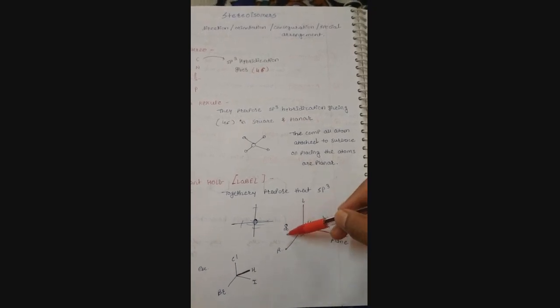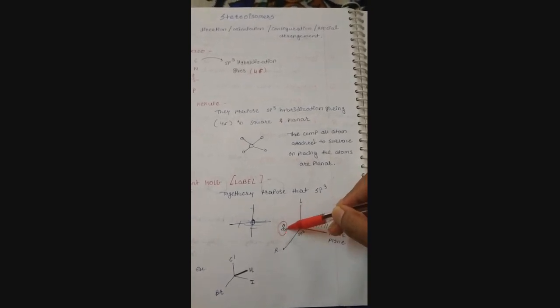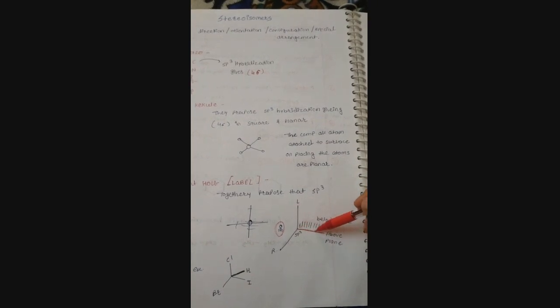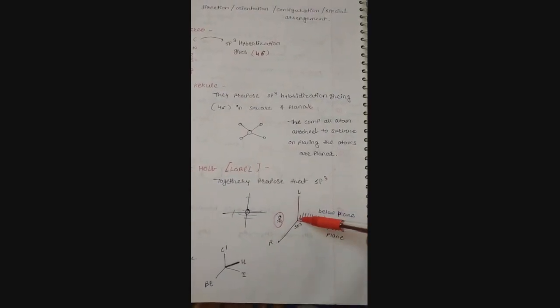For example, this is a carbon-containing compound having 4 hydrogens. Here we see the dark line, which is above the plane, and the shaded line, which is below the plane. This is the right-hand compound and this is the left-hand compound. So this is the carbon wedge projection model.